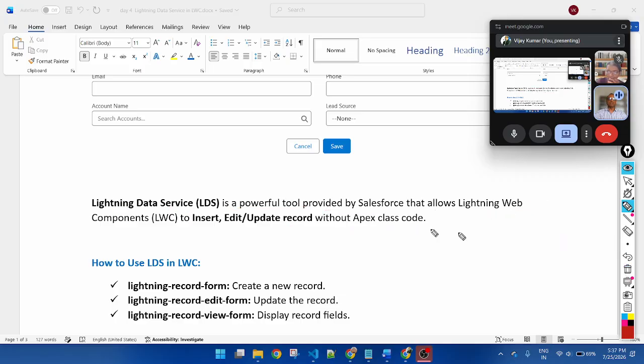That means without writing Apex class code, we can insert, edit, and update the record. It will work with both standard objects and custom objects. It doesn't matter. So in this class, we are not creating a method.